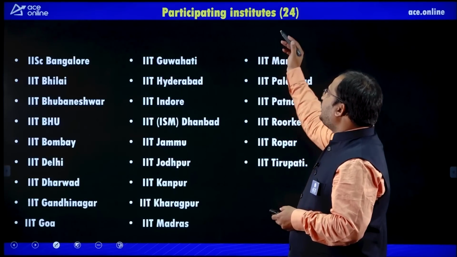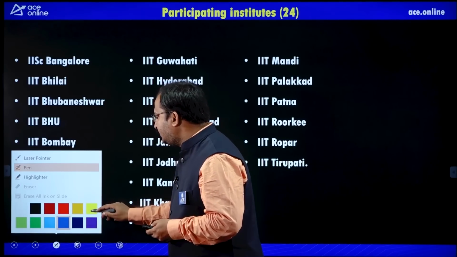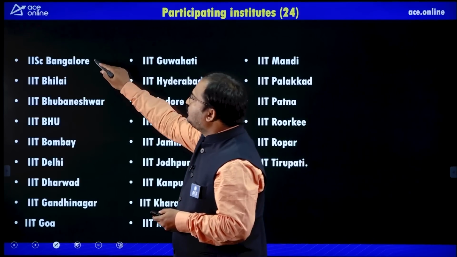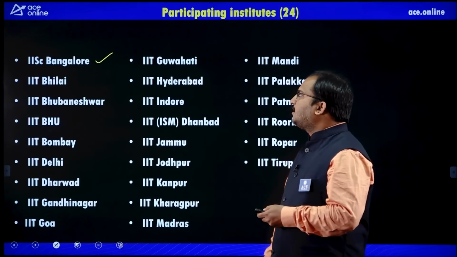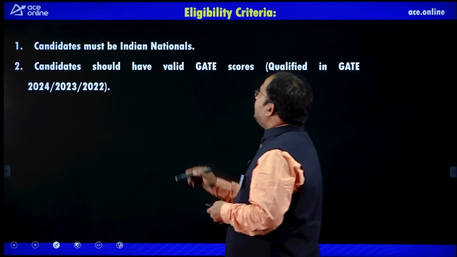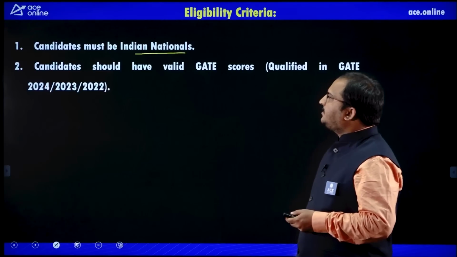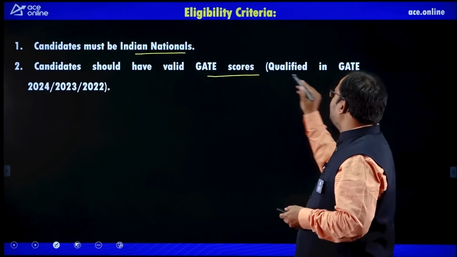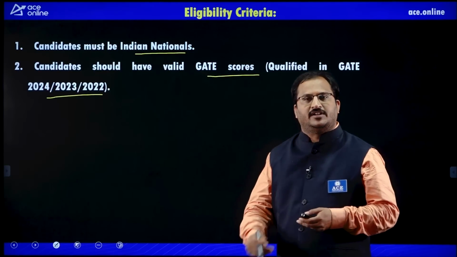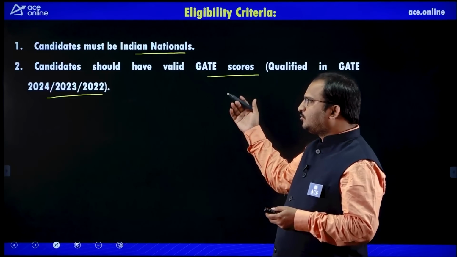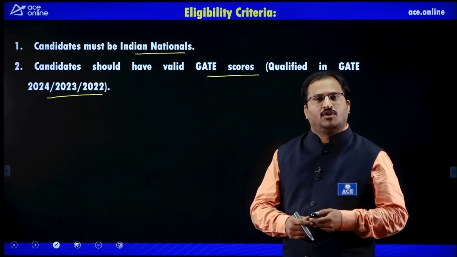Now, the participating institutes for this COAP program are 24 in total, which includes Indian Institute of Science, Bangalore, and the 23 IITs. The eligibility criteria is that candidates must be Indian nationals and should have valid GATE scores, that means qualified in GATE 2024, 2023 or 2022. So, if a candidate possesses these 3-year GATE scores, they can apply for this COAP.